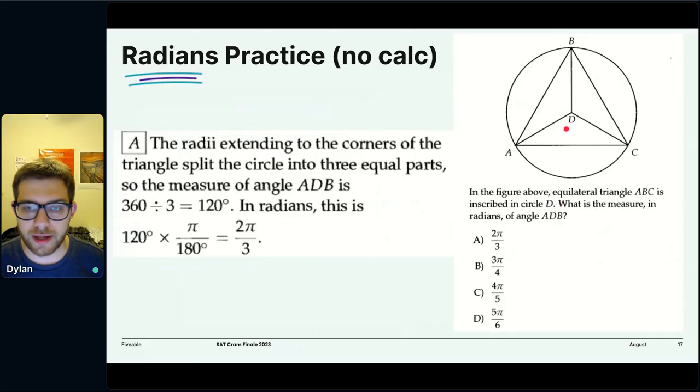You could always use degrees and then convert to radians. But if you just think of radians as a ratio, a part of the circle, 3 pi over 4, well, let's look at 4 pi over 5, that's like saying